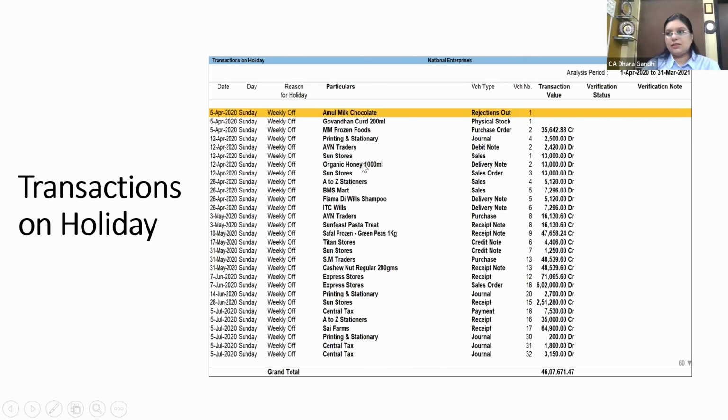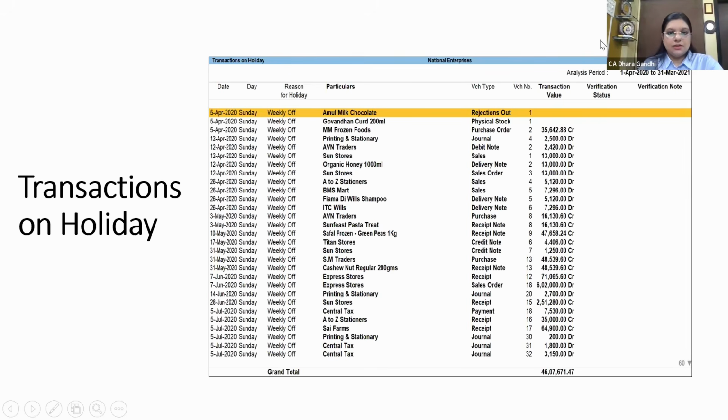Many factories in Mumbai outskirts have holiday on Fridays. So you can change this weekly off to Friday. If the weekly off is on Friday, just go through the transactions. If your office was closed, if your factory was closed, how come this transaction appears on this specific date? You can randomly check the invoices. You can randomly check the vouchers.